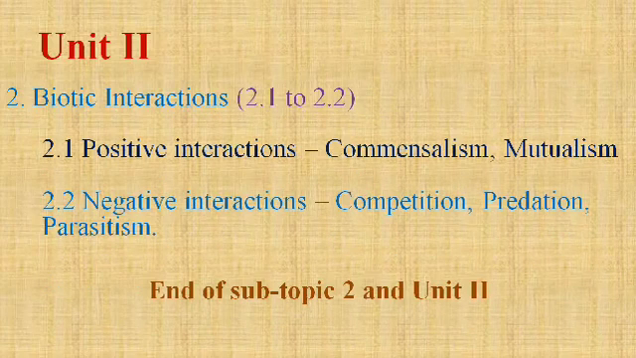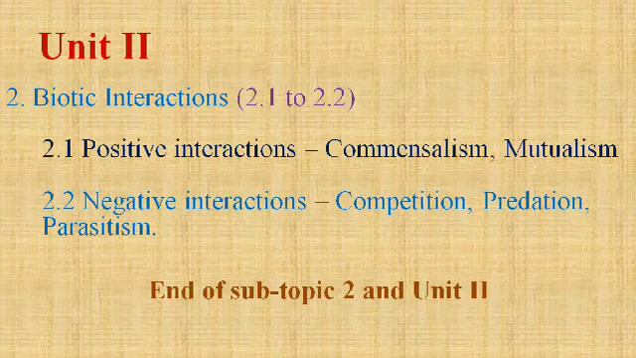Next topic is biotic interactions. There occurs interaction between two animals of any habitat. It is of two types, that is positive and negative. If no animal is getting hurt, it is called the positive type of biotic interaction. Examples are commensalism and mutualism. Whereas negative interactions are those where one of the animals is getting harmed: competition, predation, and parasitism. We will discuss in detail during the theory lectures.